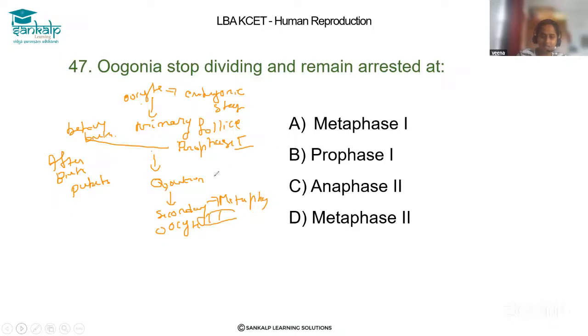So there are two phases where the oocyte gets arrested, and you should not get confused. Oogonia stop dividing and remain arrested at prophase 1, and then after birth it stops at metaphase 2. So here the correct answer is,